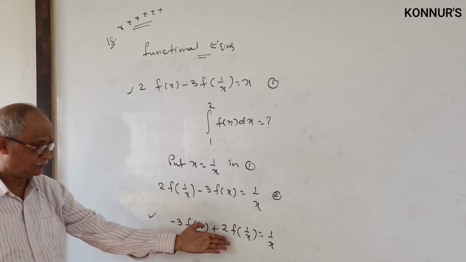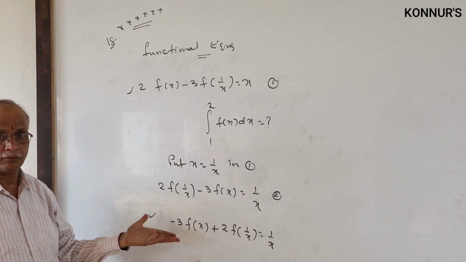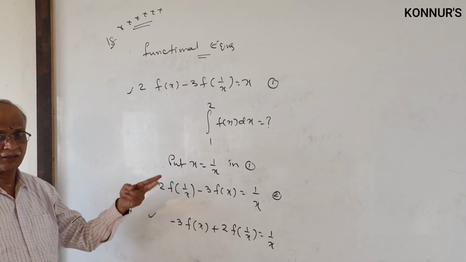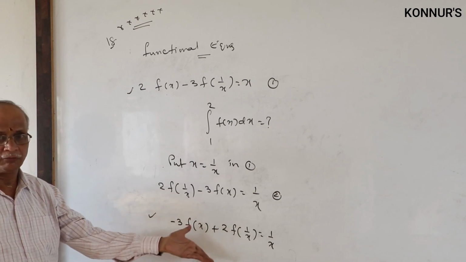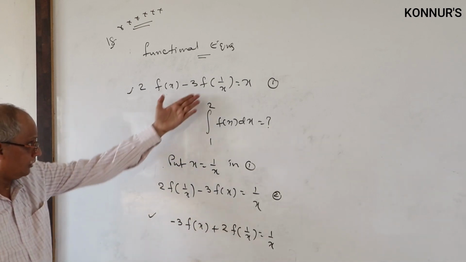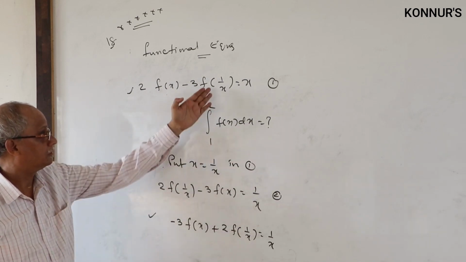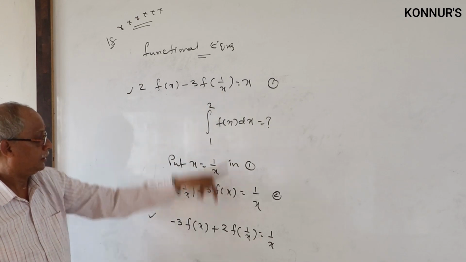We don't want f of 1 by x. Correct? Algebra: two linear equations you want to solve in x and y. When you want x, you have to eliminate y. To find out f of x, you try to eliminate the 1 by x terms. How to eliminate? Here minus 3 f, here 2 f.